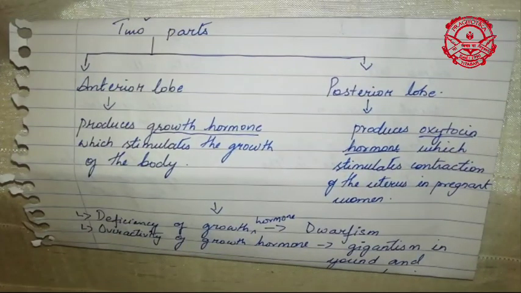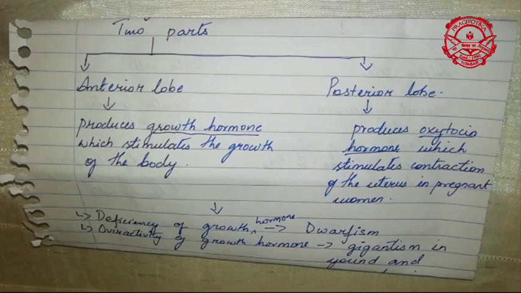Another one is that when there is too much secretion of growth hormone, it can lead to gigantism, which mainly happens in the young, as well as acromegaly, which happens in adults. Gigantism means an unusual or abnormal growth in young people. There might be abnormal growth in any part of the body, because of too much secretion of growth hormone.